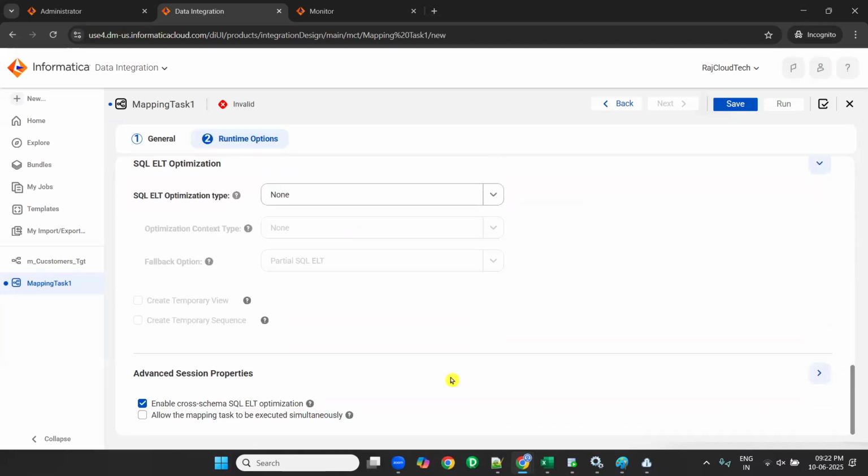So if you want to avail them, what you need to do? You need to create a mapping task. Otherwise, these will not be available. Understanding? Everyone, are you clear, please?